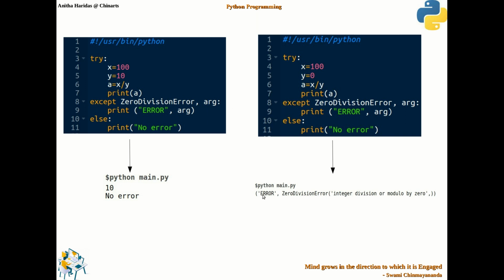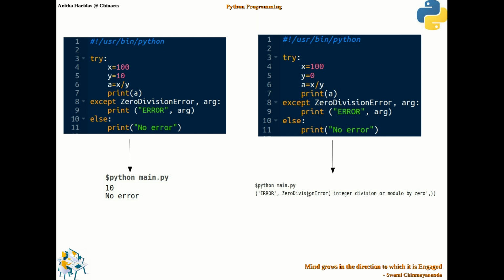If you see the output, the error message is the one that you have given, and the argument has this value: ZeroDivisionError, integer division or modulo by 0. This is the additional information which is already stored, because ZeroDivisionError is a built-in exception, right? So in the built-in exception itself, the error message is also stored. That error message is now received by this particular argument.